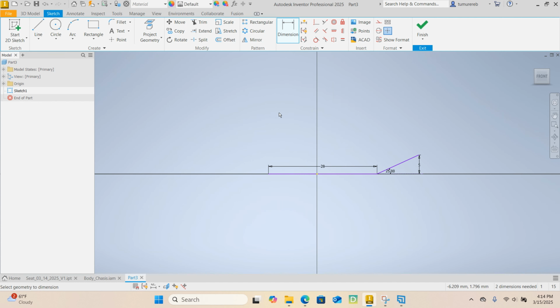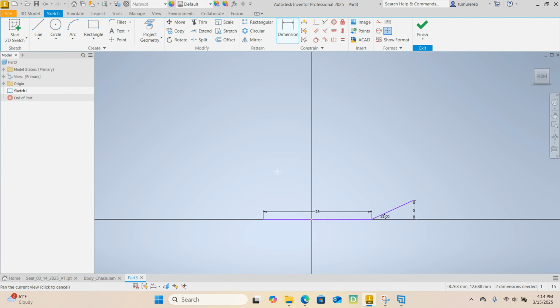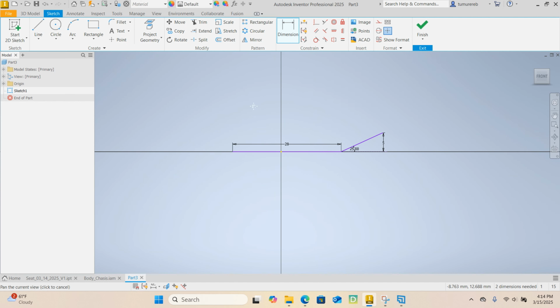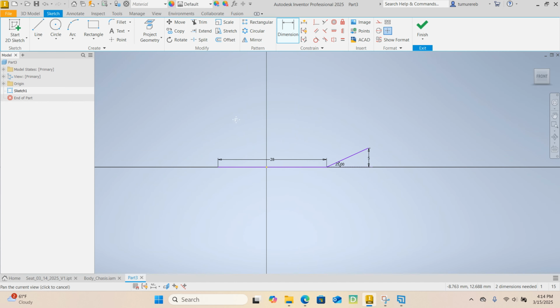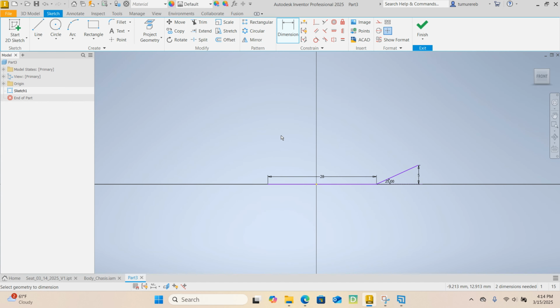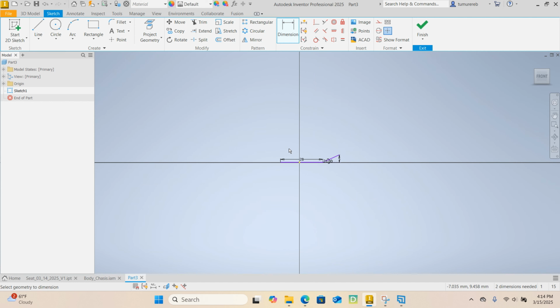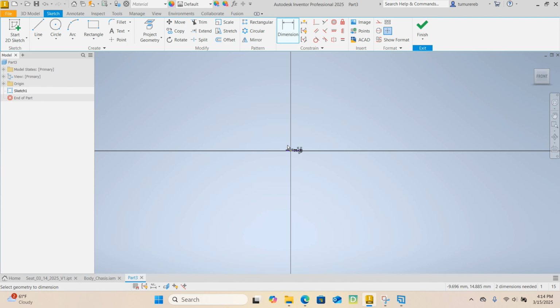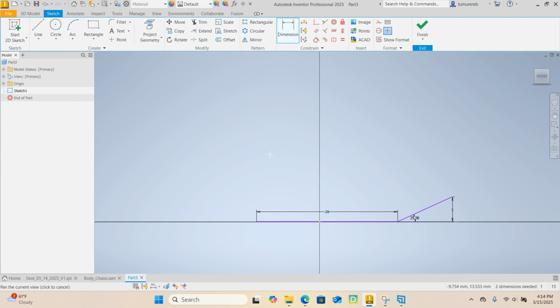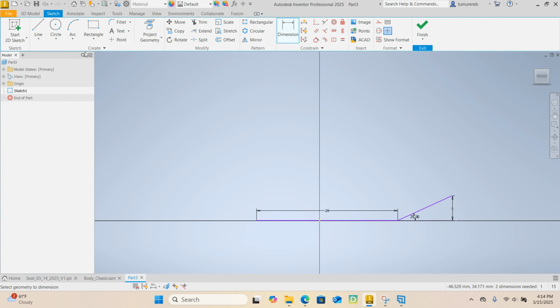And zoom out. If you press the wheel button and hold, you can move your sketch anywhere on the screen in case you need more room. The wheel button back and forth allows you to zoom in and zoom out, in case you forgot that.